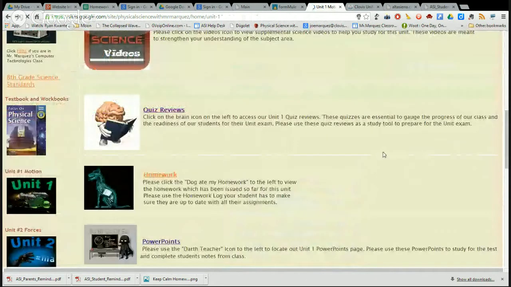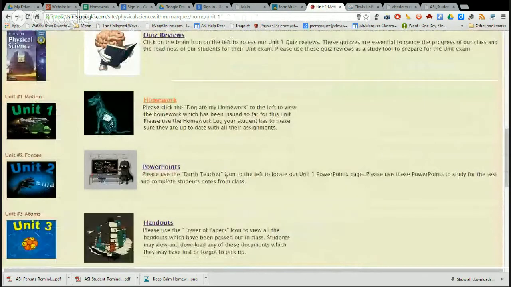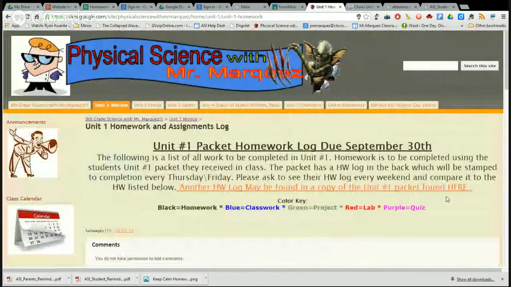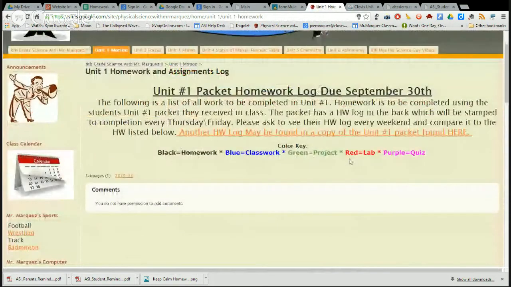One of the most powerful things on this website for you, parents, would be the homework button. If you click on the homework button, it lists our unit packet that we're currently on and when it is due. It will also list all the due dates.